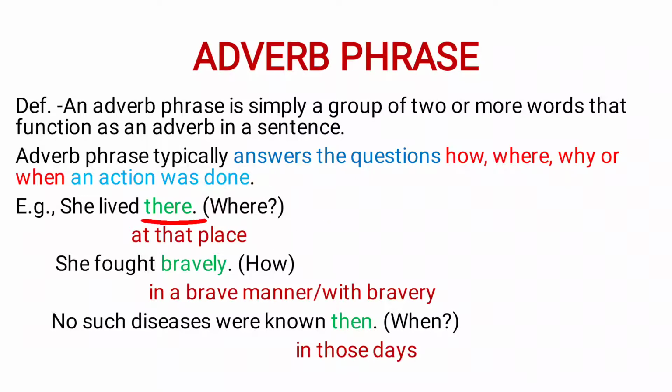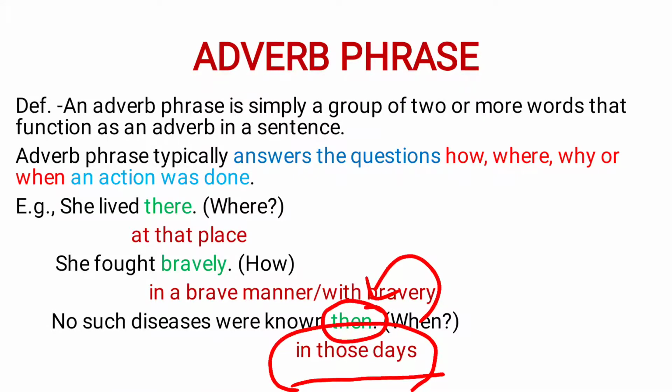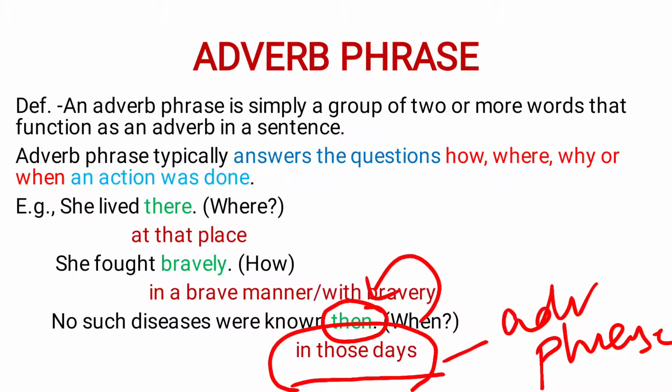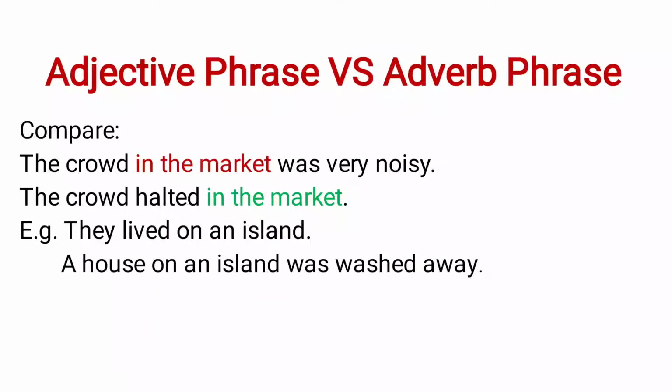If we take one more example, no such diseases were known then. So we can replace this adverb with this group of words because this group of words will play the role of this adverb, and that is why it will be our adverb phrase. I hope you have understood what an adverb phrase is. Now let's understand the difference between an adjective phrase and an adverb phrase by comparing sentences with the same phrase.